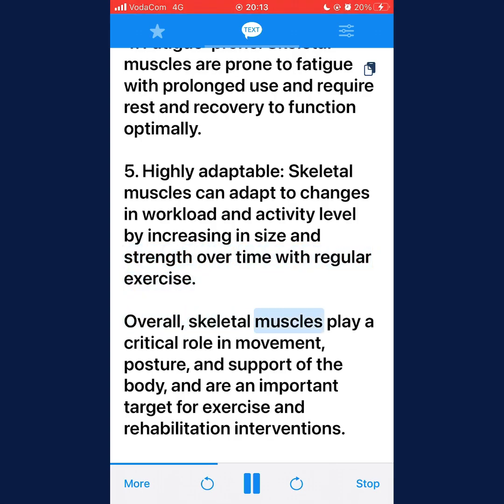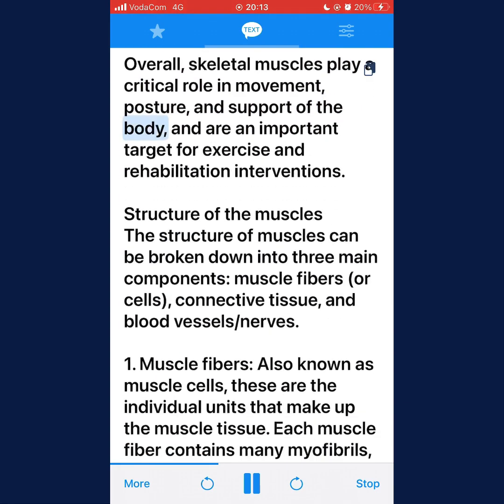Overall, skeletal muscles play a critical role in movement, posture, and support of the body, and are an important target for exercise and rehabilitation interventions. Structure of the muscles. The structure of muscles can be broken down into 3 main components: muscle fibers or cells, connective tissue, and blood vessels and nerves.